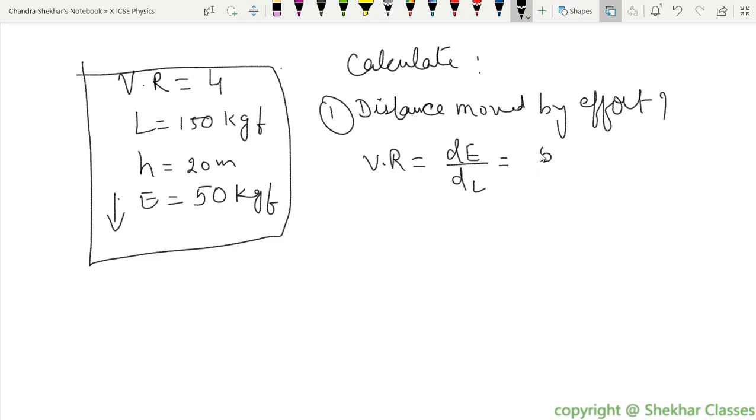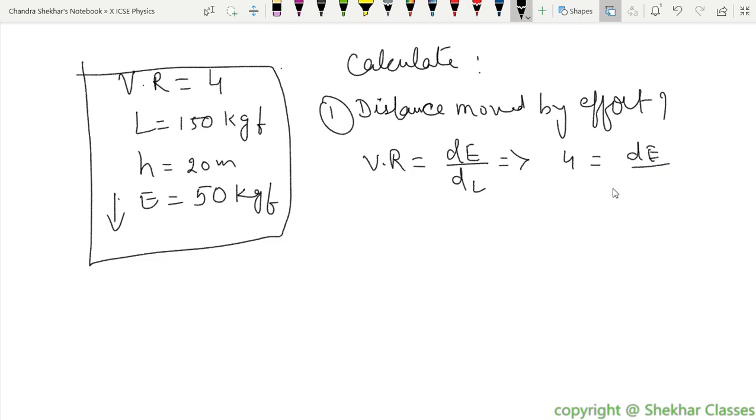Oh, okay. Give me 1 second. They have not given that to you, right? They have only given the velocity ratio and the displacement of the load. Now, velocity ratio is given as 4. I will write 4 is equal to dE, which we have to find, upon the displacement of the load.